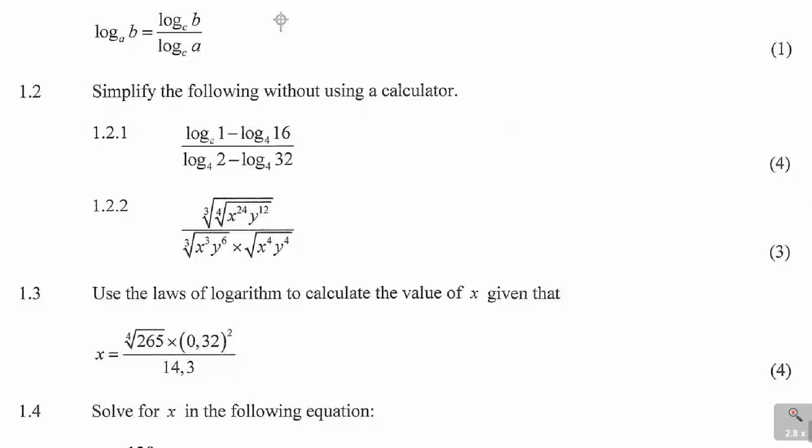Again, the question said simplify without using a calculator. So you're getting your 4 marks if you did that. Now let us look at question 1.2.2. And then 1.2.2 is 3 marks. Again, you are not supposed to use a calculator in this particular question.